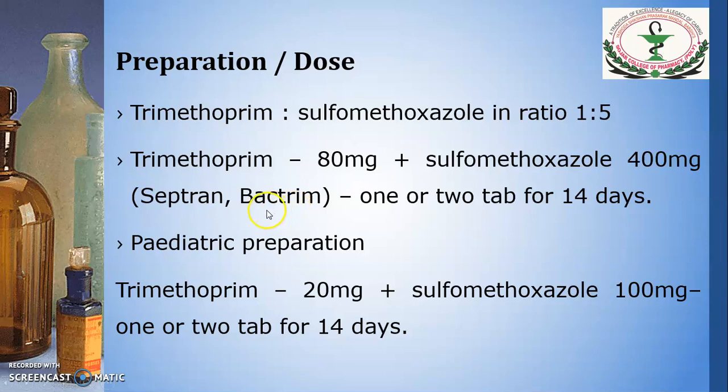These are the well-known brands of this combination available in the market, and these drugs are available in the form of tablets. They are taken 1 or 2 tablets for 14 days. This is a rough dosage regimen of this combination. And in the pediatric preparation, trimethoprim is 20 mg and sulfamethoxazole 100 mg. So 1 or 2 tablets for 14 days. This is again a rough dosage regimen of this combination.